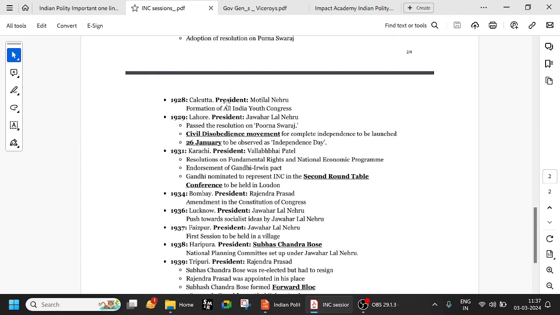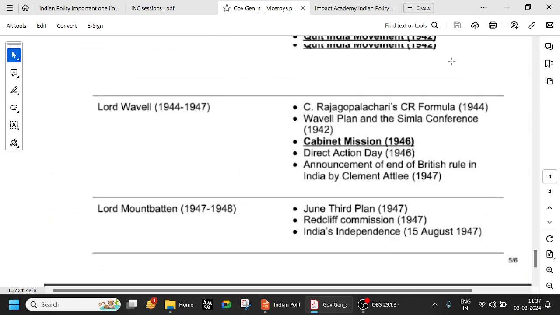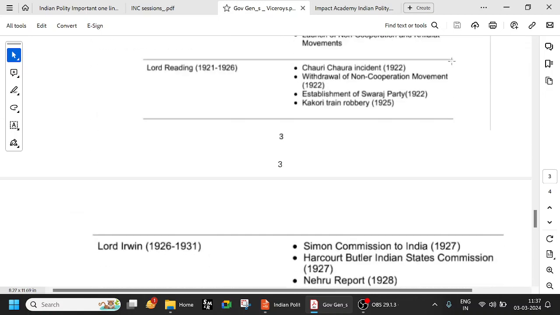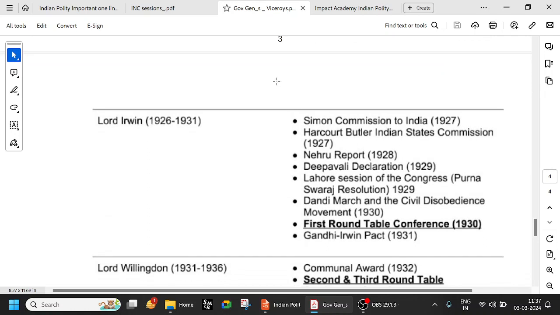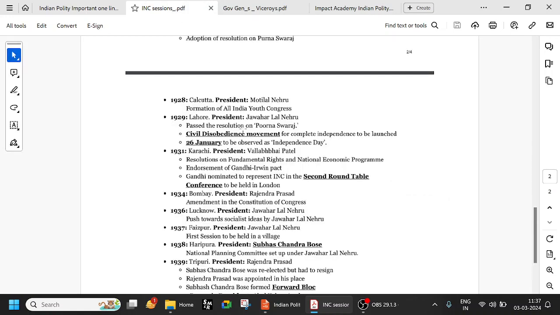In 1928, Motilal Nehru was the president, and let us also see who was the Governor General. In 1928, Lord Irwin was there. The Lahore session of Congress in 1929, presided by Jawaharlal Nehru, passed the resolution on Purna Swaraj.